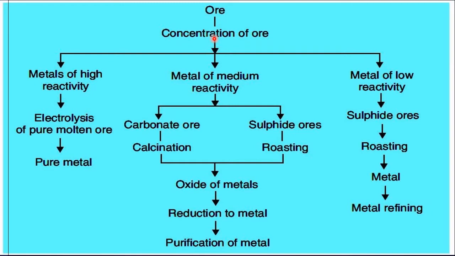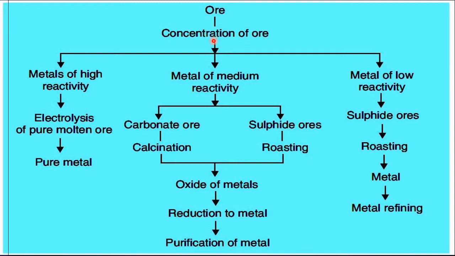This method is used because the gangue particles are water wetting in nature, meaning water wets the gangue particles and settles them down at the bottom of the tank. Whereas the sulfide ores are oil wetting in nature, so the oil wets the sulfide ore. So the sulfide ore will remain on the top along with the froth, and it will be separated from the gangue.